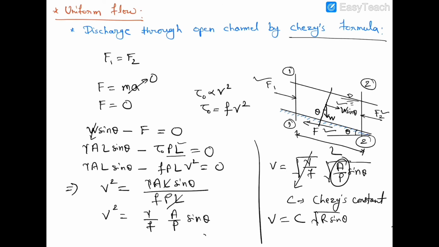But we know usually the slope of the bed of the channel we keep small. Okay, so for small values of theta, sin theta is approximately equal to tan theta, and this tan theta is denoted by S, and S is represented in terms of 1 in X, like 1 in 2000, 1 in 4000.